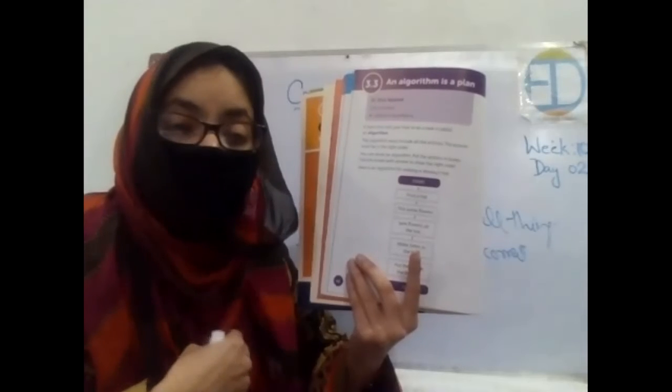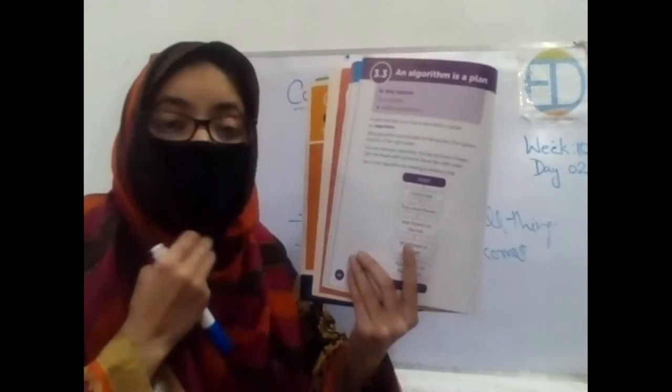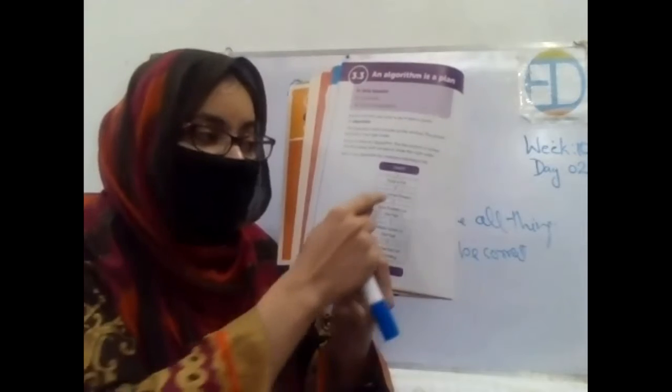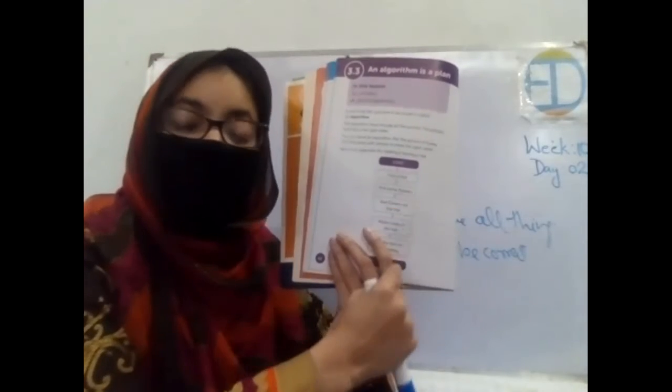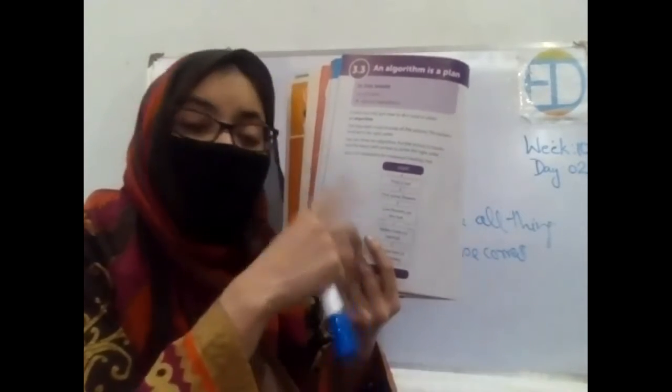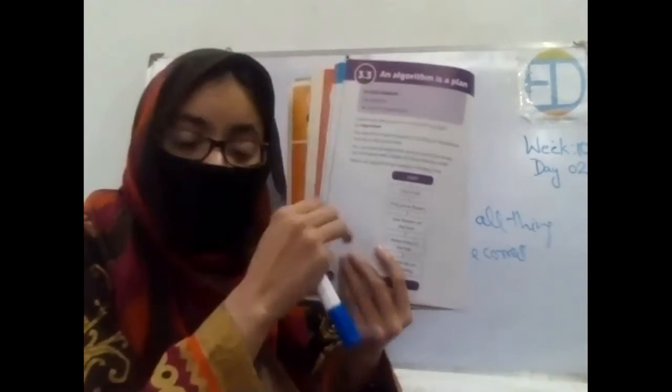So following the order is also very important, right? You are supposed to follow the same sequence, the proper sequence. And for that you are supposed to make arrows in between, so that if somebody else is following the same plan, they should know what the correct order is, right?